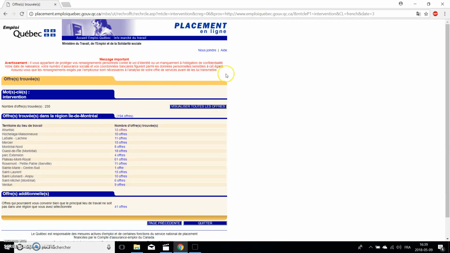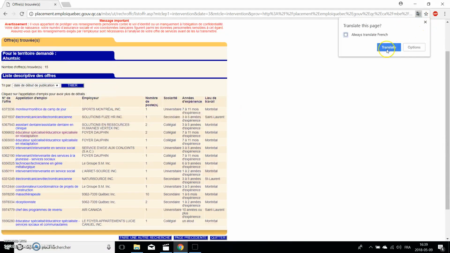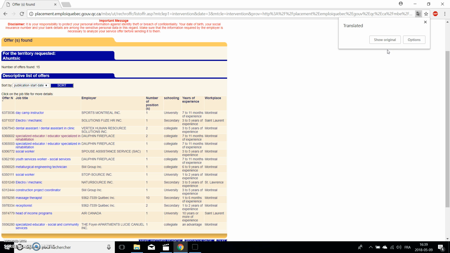Then you press on the look for menu button. After that, it's bringing you to Emploi Québec page where it show every job that I offer per neighborhood. So I choose to work in UNSIG. So then it is still in French. I'm going to translate it again.